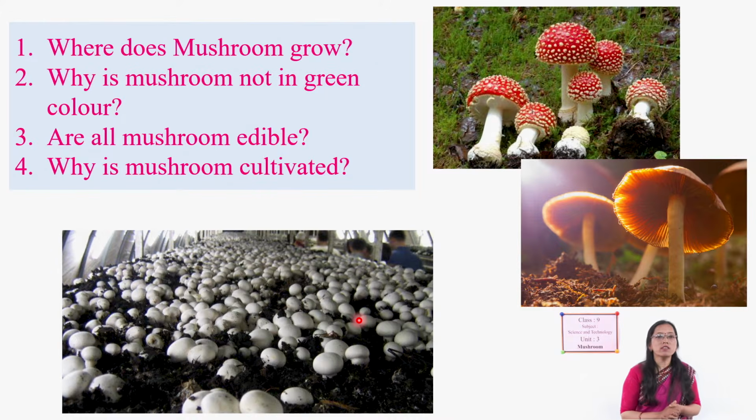Next, why is mushroom not green in color? Why is it not green? Yes, chlorophyll is absent. Even though it has a cell wall, it does not contain chlorophyll. It is eukaryotic and does not have chlorophyll, but has a cell wall. So it belongs to fungi.